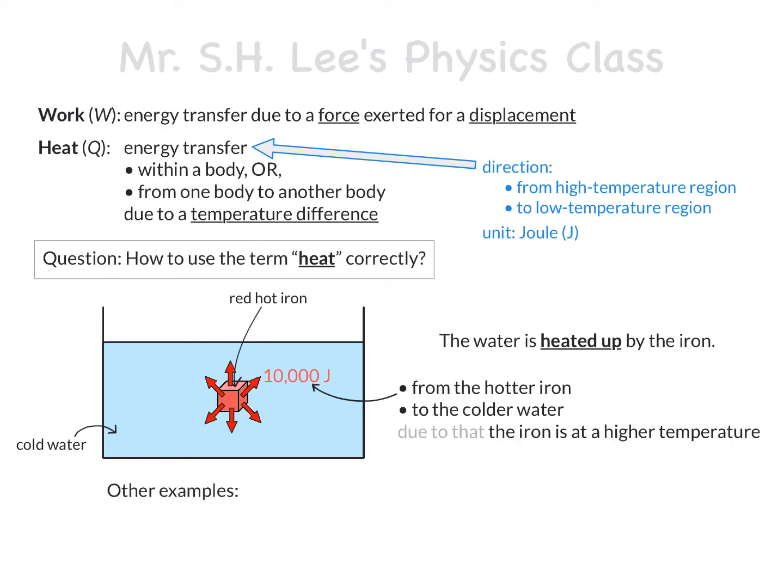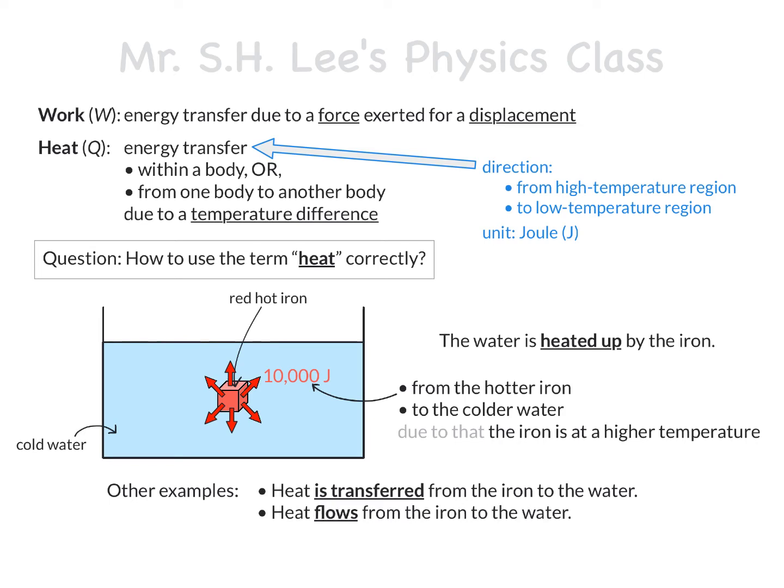Other similar ways to use the term heat correctly are: heat is transferred from the iron to the water, or heat flows from the iron to the water. These sentences all basically mean the same thing.